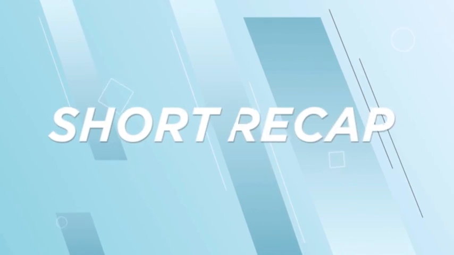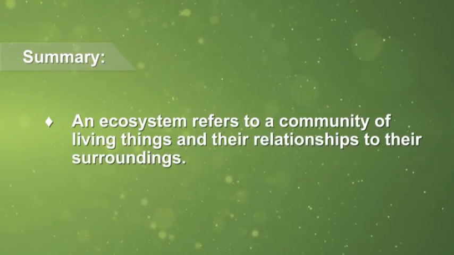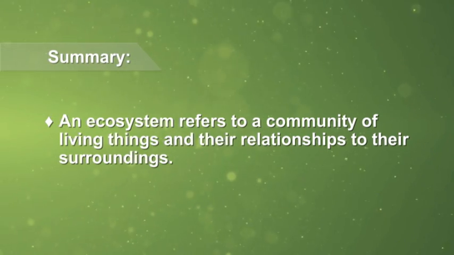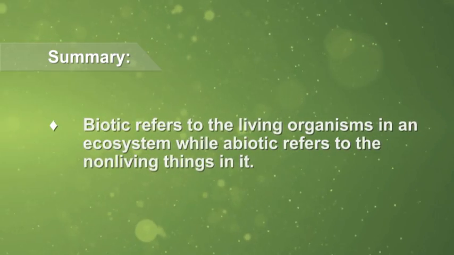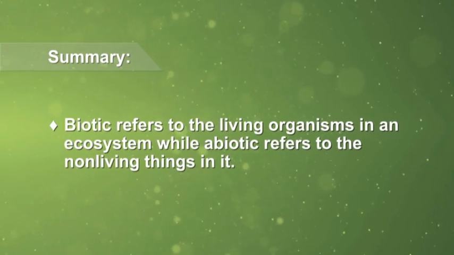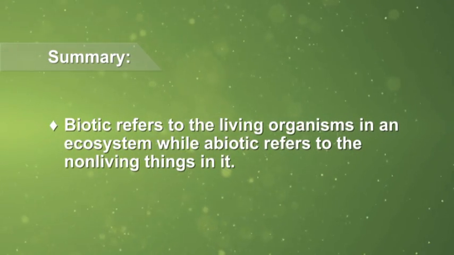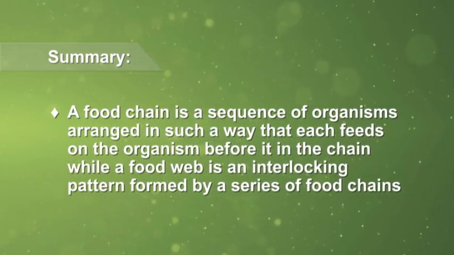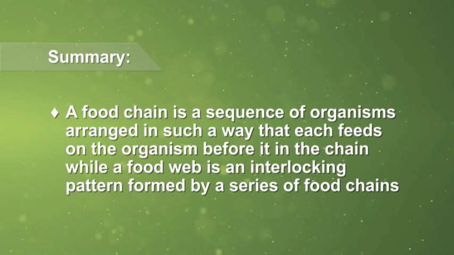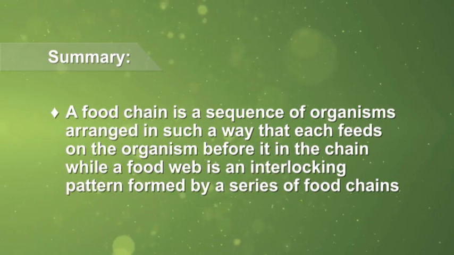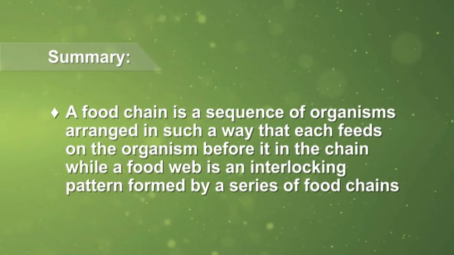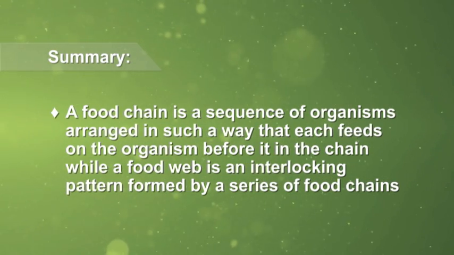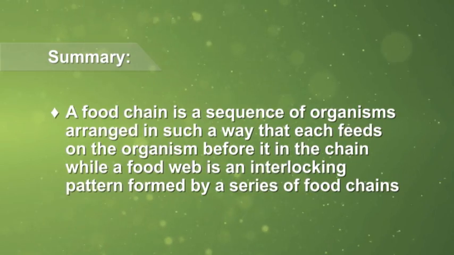Let's remember, an ecosystem refers to a community of living things and their relationships to their surroundings. Biotic refers to the living organisms in an ecosystem, while abiotic refers to the non-living things in it. A food chain is a sequence of organisms arranged in such a way that each feeds on the organism before it in the chain, while a food web is an interlocking pattern formed by a series of food chains.